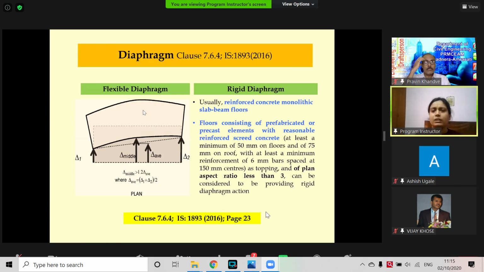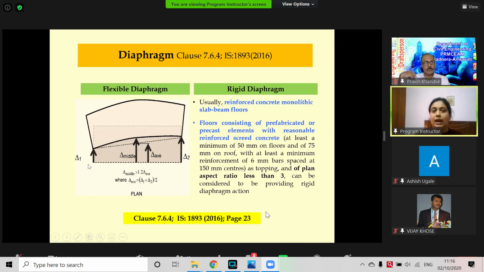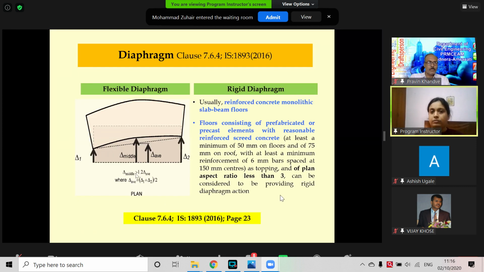How is it differentiated between these two? If this lateral load is applied and the slab bends in this arbitrary manner, then we have to find out the deflection at this middle point, and we have to check the delta average. If delta middle is higher than 1.2 times delta average, then it will be classified as a flexible diaphragm. And if it is not, then it is a rigid diaphragm.